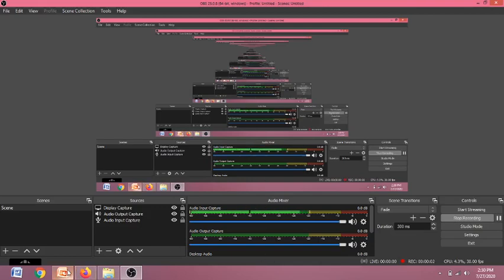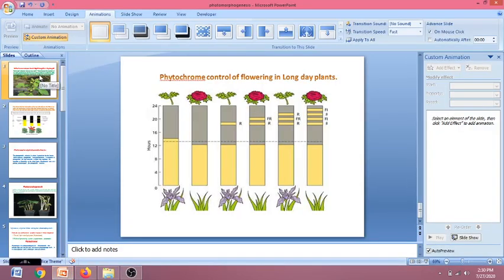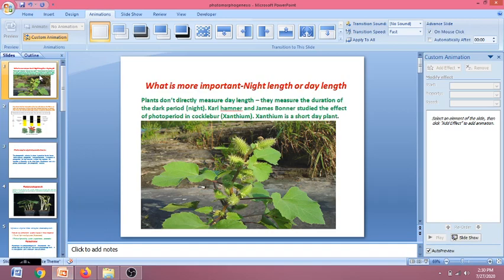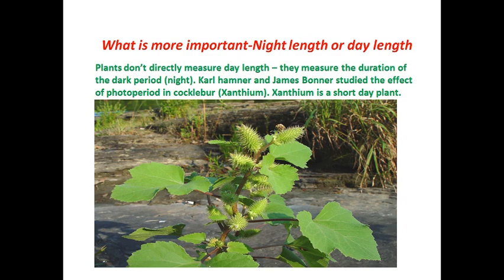Earlier in this chapter, we have read about photoperiodism, the long day plants, short day plants, and the day neutral plants. Today, we'll be studying what is more important for a plant. Is it the night length or the day length? Let me tell you, plants don't actually measure the day length. What do they measure? They measure the duration of the dark period, or the night, you can say.